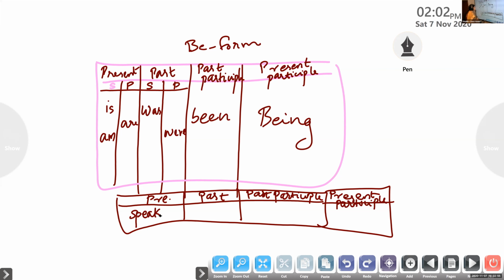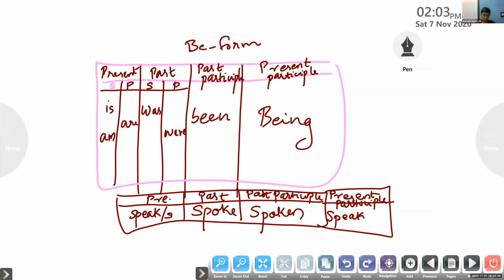Okay, so I have a word here, speak. Speak is the plural form of present tense. What is the singular form of speak? Speaks. Excellent. So present form, speak or speaks. Okay, past form of the verb speak. Spoke. Very good. Spoke. S-P-O-K-E. Past participle form of the verb speak. Spoken. Spoken. Present participle form, speaking.